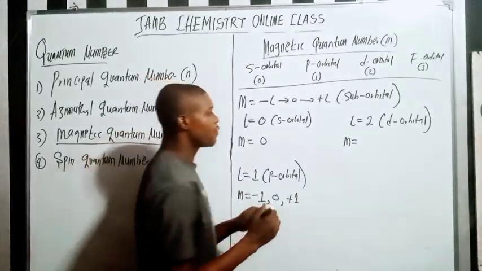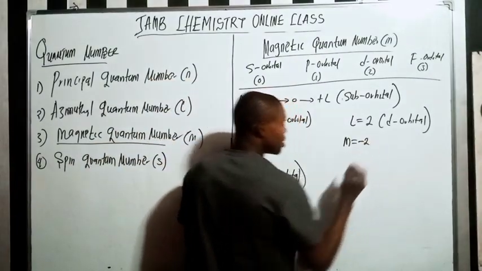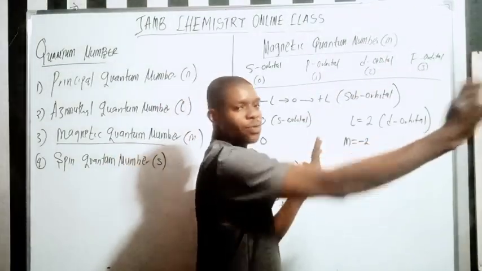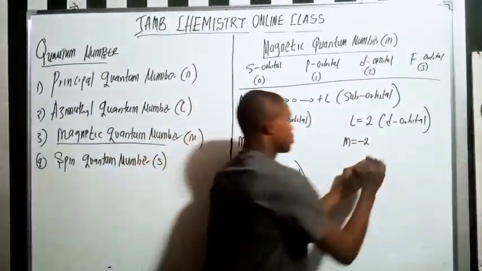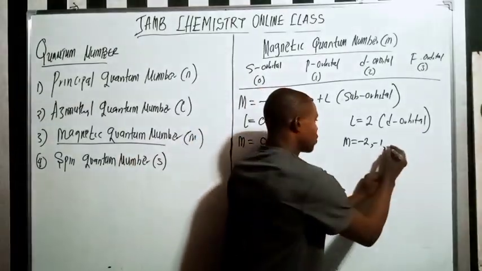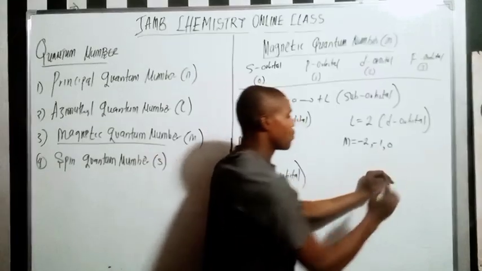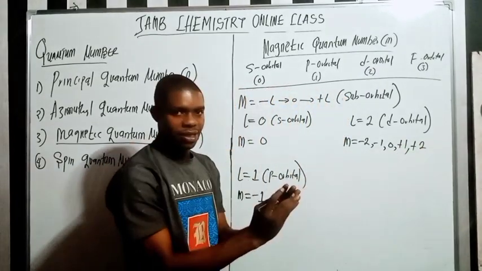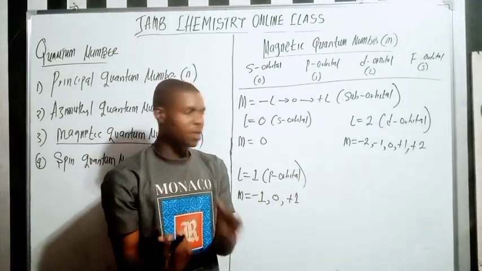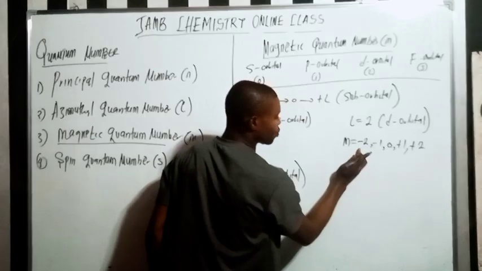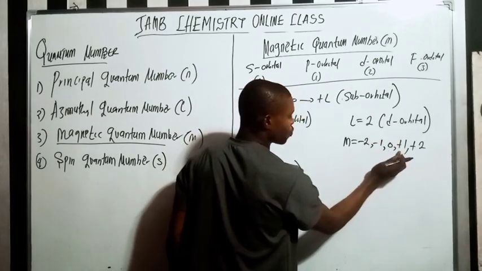So it means I'm going to start from minus 2. If I move from minus 2 to 0 to the positive value, the next thing here is minus 1, right? After minus 1, the next is 0, right? After 0, I'm going to have plus 1 or plus 2. Do you understand? So that is it. The d orbital has minus 2, minus 1, 0, plus 1 or plus 2.